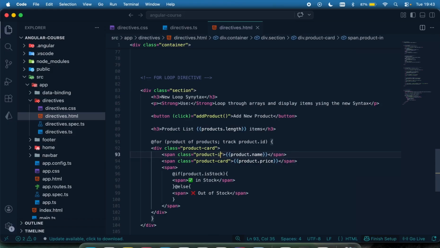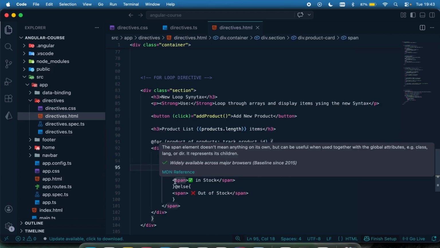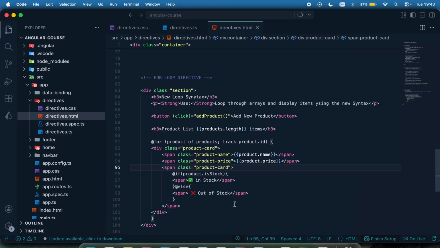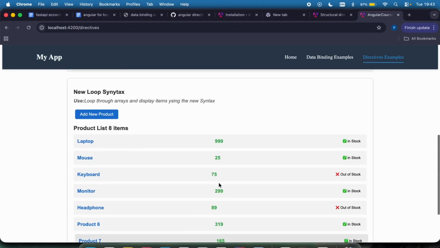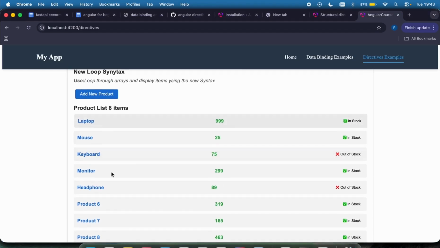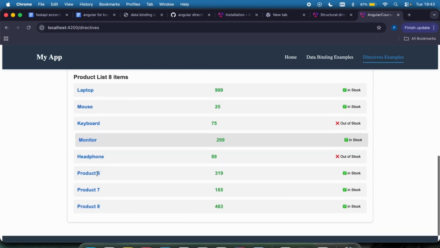It's going to be called name, the product name, right? This one is going to be called price, and this other one is going to be called product stock. So if I come right here, you can see the products are right there. They've been displayed properly and correctly, right?